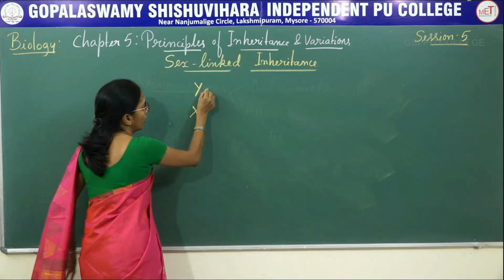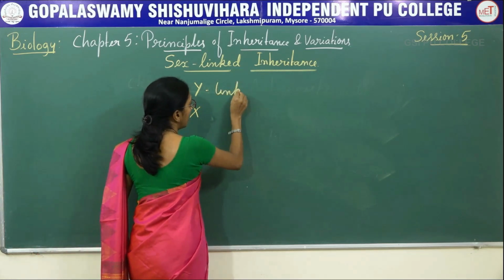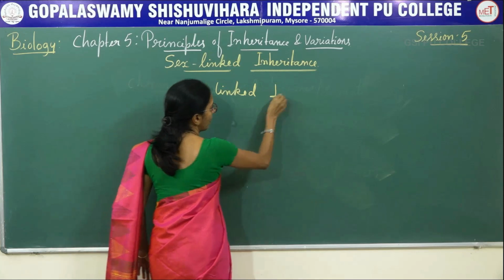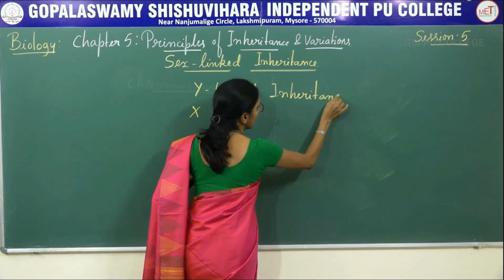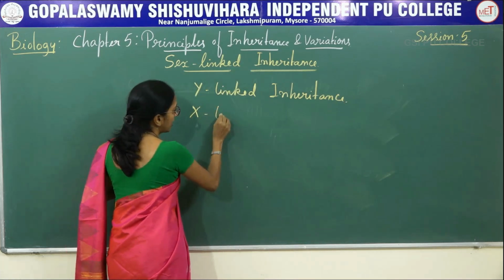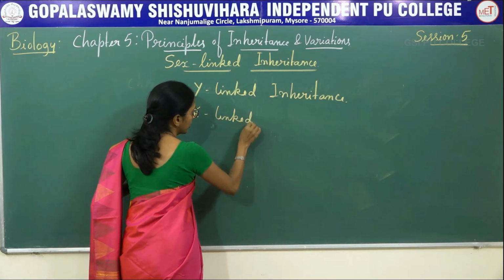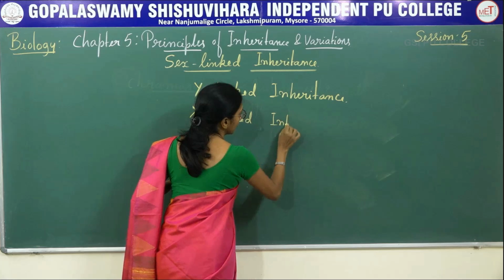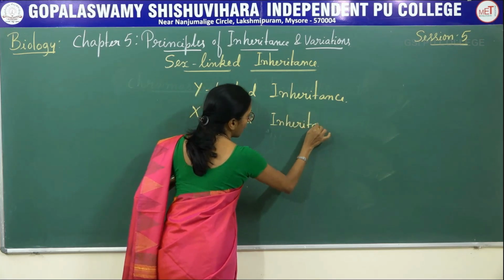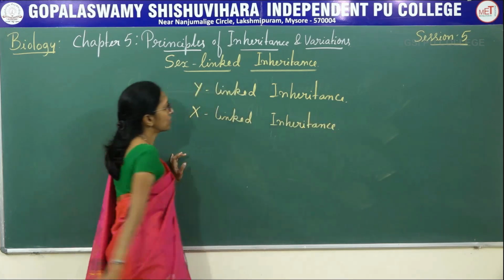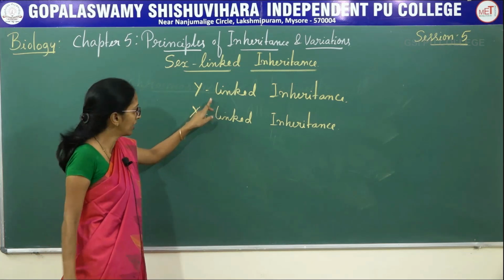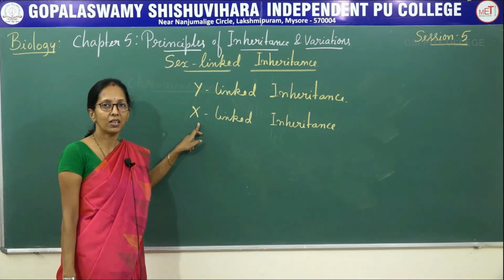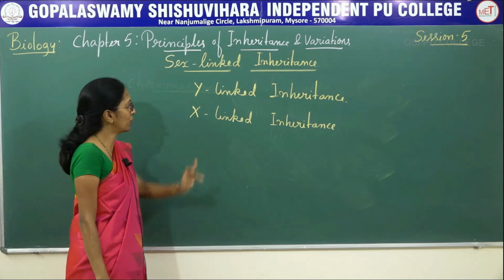One is Y-linked inheritance, the inheritance of characters located on the Y chromosome. Next is X-linked inheritance, the inheritance of characters located on the X chromosome.